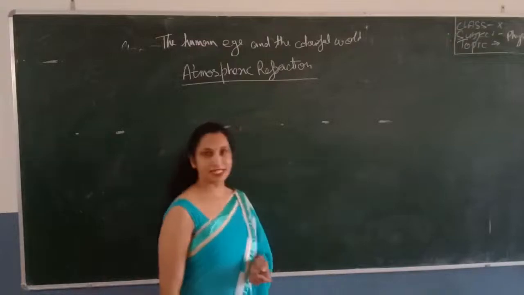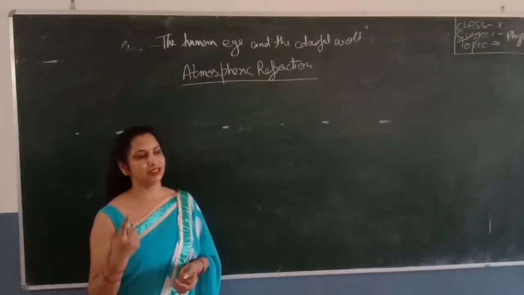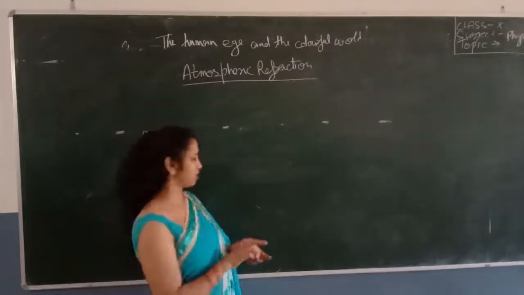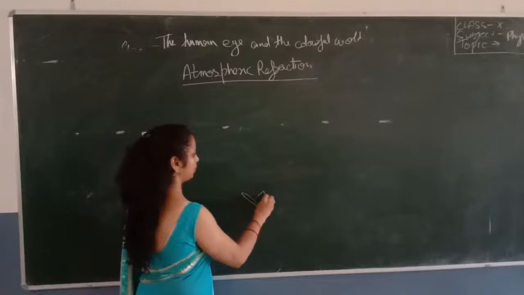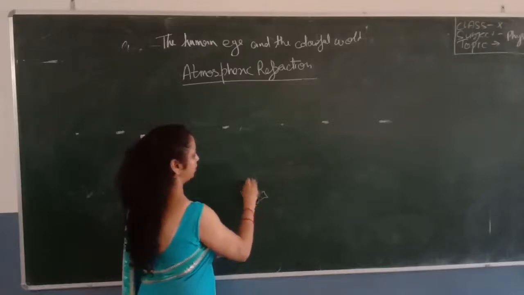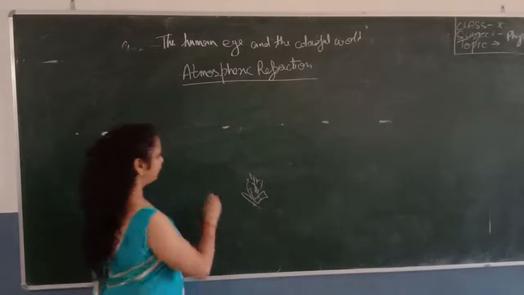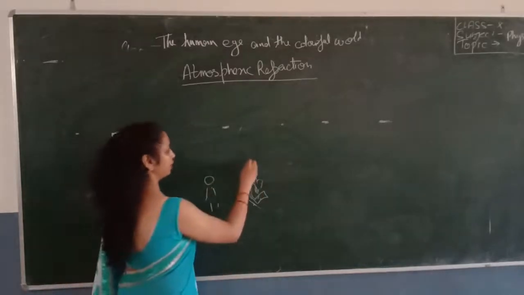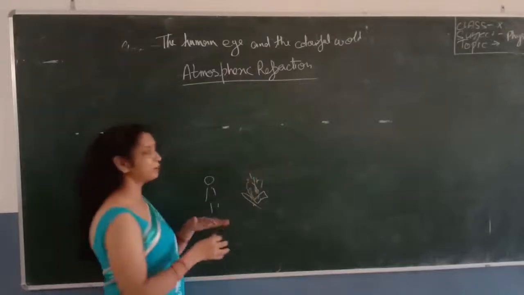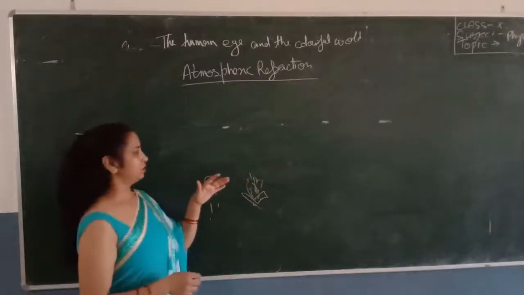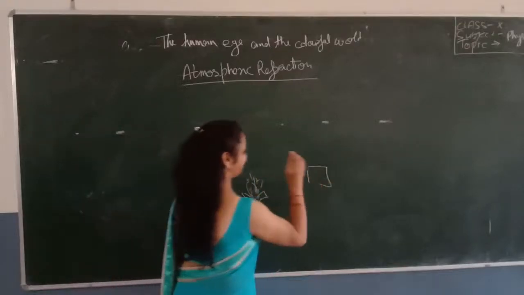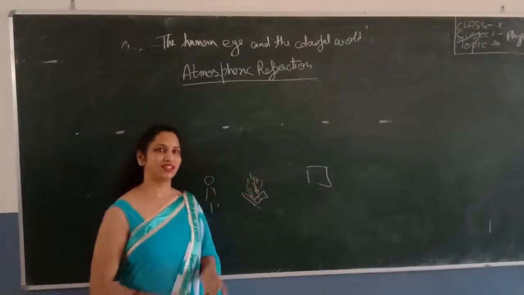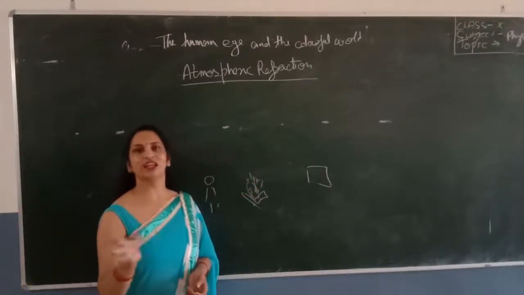Now, in our NCERT book, we have one question. Suppose there is a fire, and you are here looking through the fire, or looking through the air present above the fire. Suppose there is an object, and you want to see the object. You have noticed that this object appears to flicker.